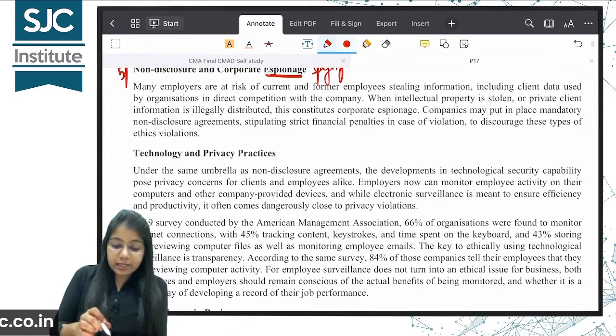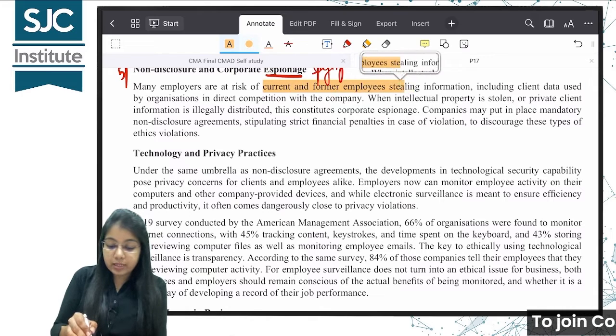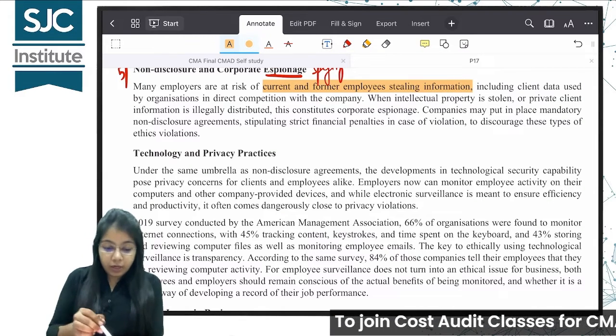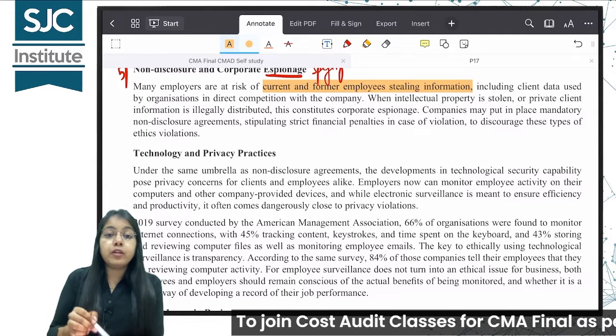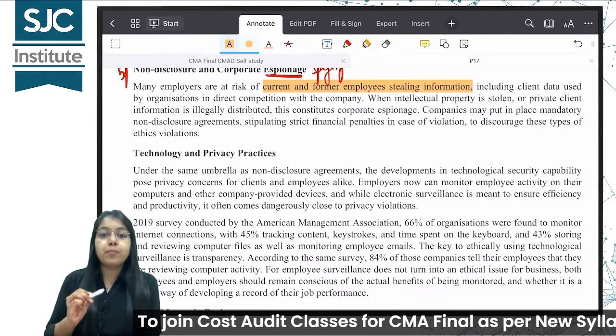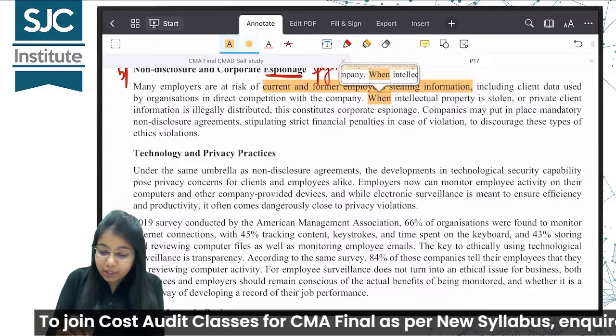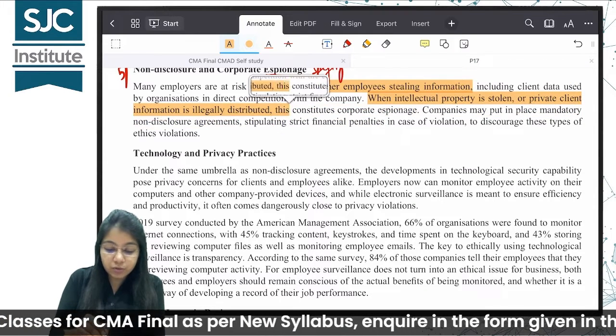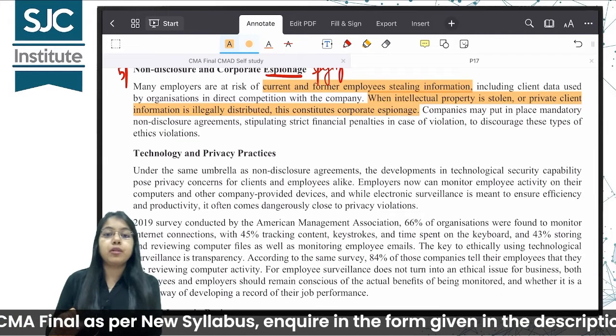Many employers are at a risk of current and former employees stealing information, including client data, okay, in direct competition with organizations who are in direct competition with the company. When intellectual property is stolen or private client information is illegally distributed, it constitutes corporate espionage.